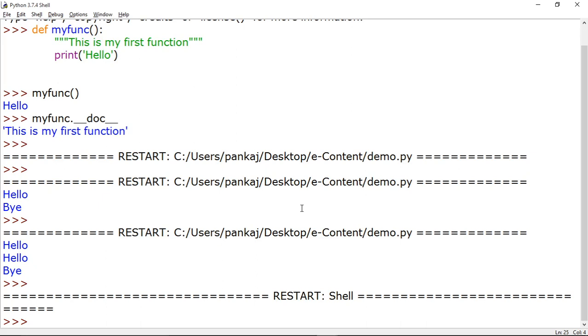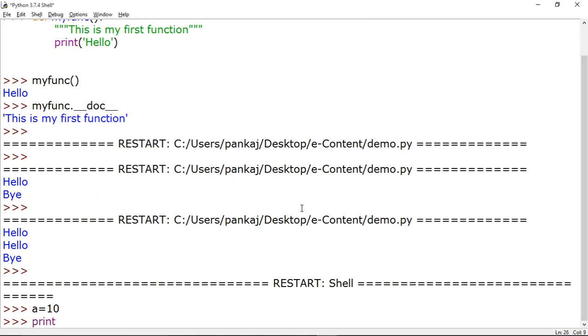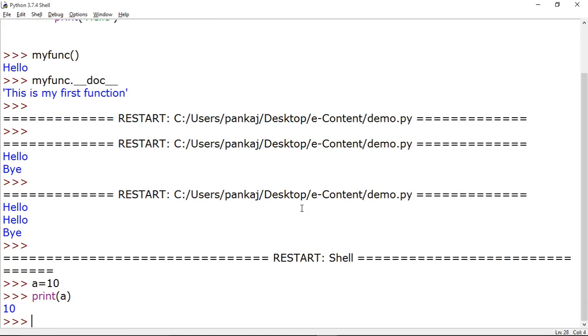Like suppose you are writing a equal 10 and when you print the value of a, the answer is coming as 10. But sometimes we need to input some value from the user, so we can take another variable, say x equal input, and now I am giving one message, "enter a number".